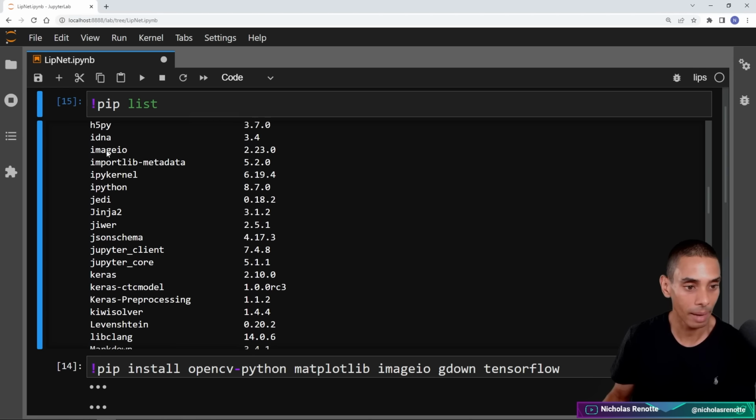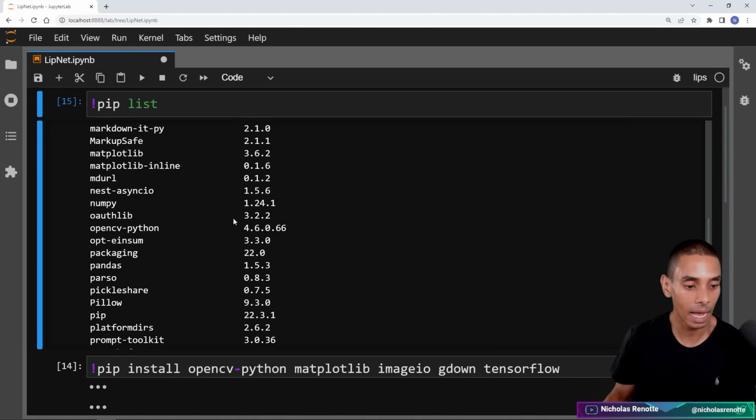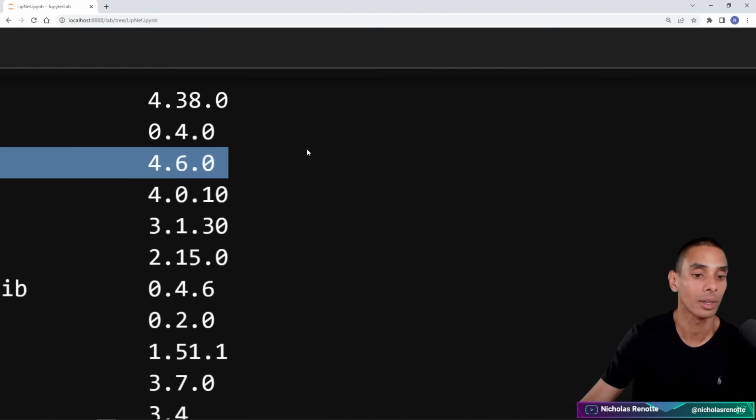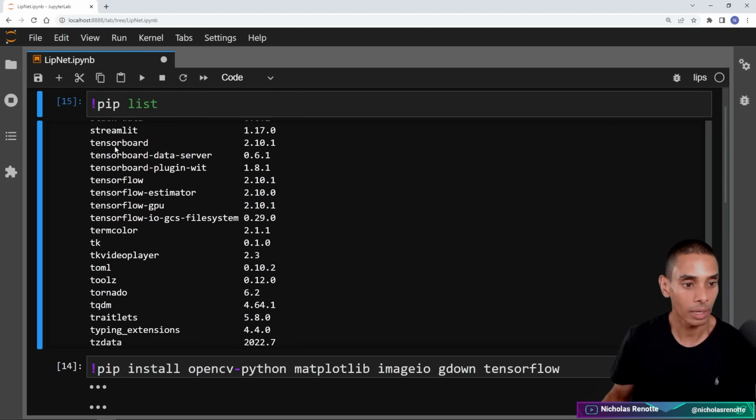Imageio, where's that bad boy? Over here, so 2.23.0. For gdown, where is that gdown? Over here, we're using 4.6.0, and for TensorFlow, we are using 2.10.1.